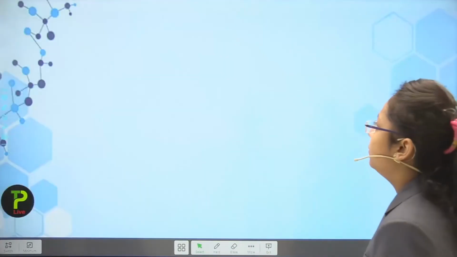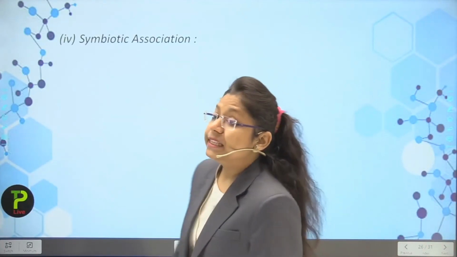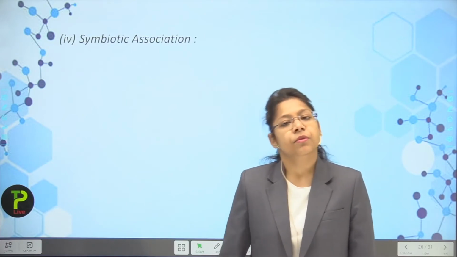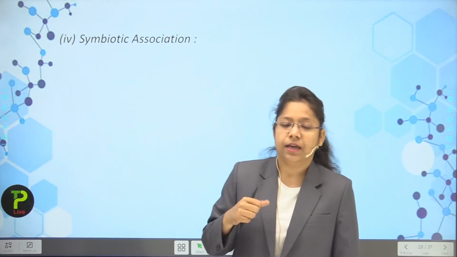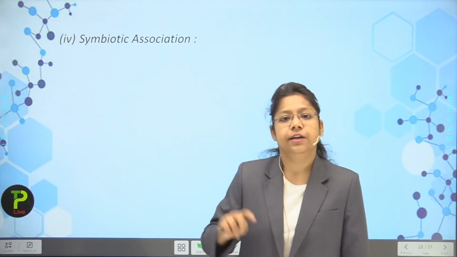Okay. Now next I am going to talk about the Symbiotic Association. Now what is Symbiotic Association, students? It is just the benefiting of both the organisms. As I take an example of your friend. Okay, you take the pen or a book from your friend and then you explain something to your friend. So you both are benefited. You have taken the book or pen and you are providing him with the knowledge. So you both are benefited. So this is all about symbiotic relationship.